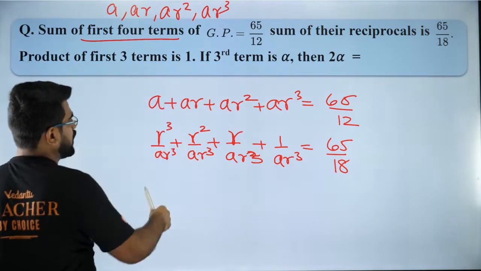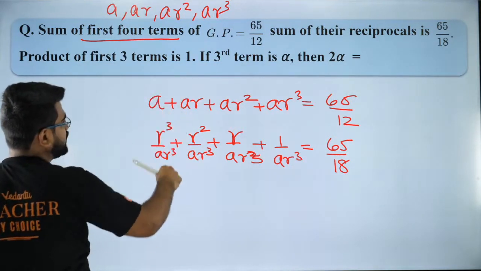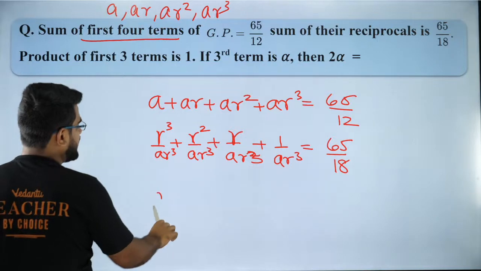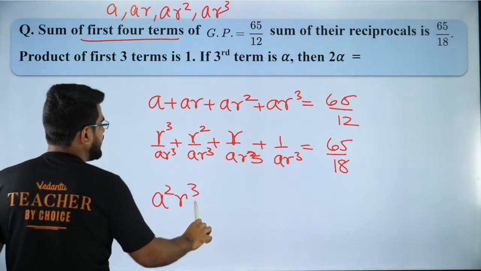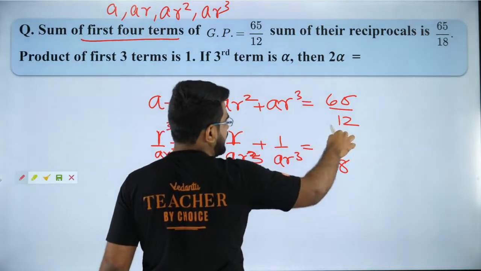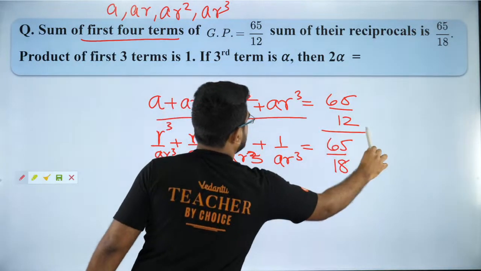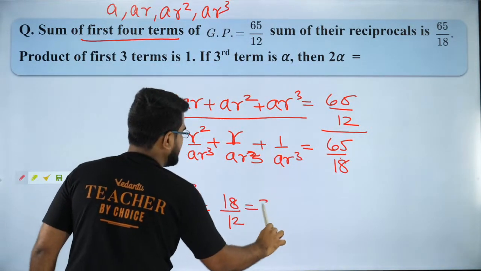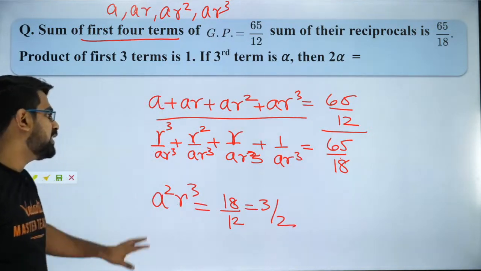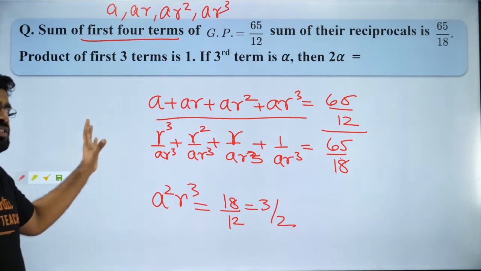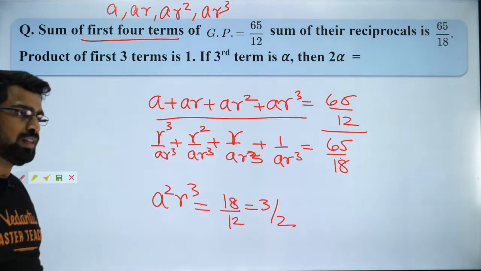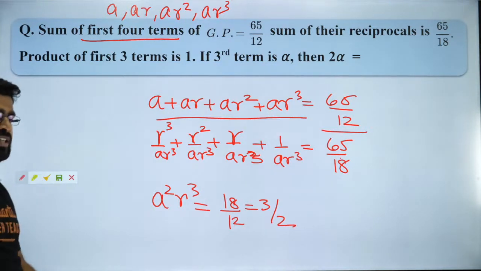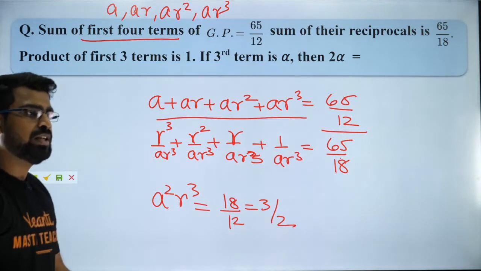Now let me divide both of them. Okay, if I divide both of them, what will I get? I will get A square R cube is equal to 65 by 12 divided by 65 by 18, which will be 18 by 12, which is equal to 3 by 2. Did you all get this? Till here, you should have understood. This is very important. Okay? This is very, very important. Are you all clear with this?